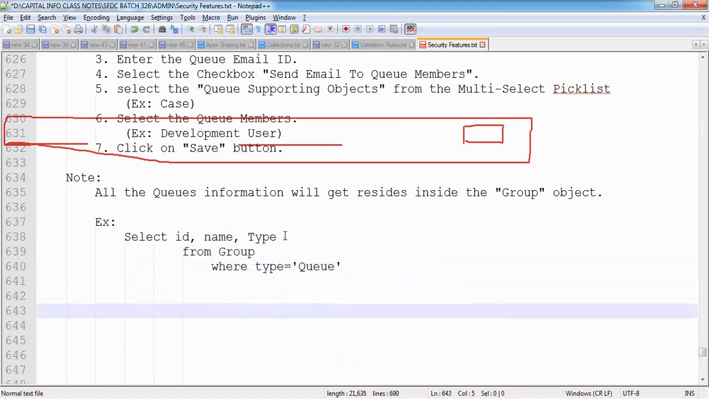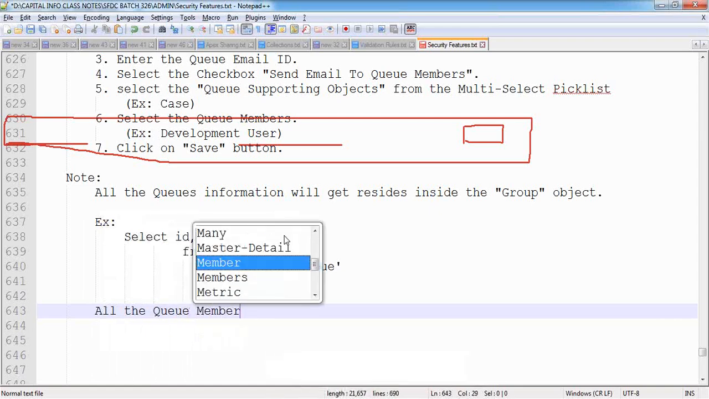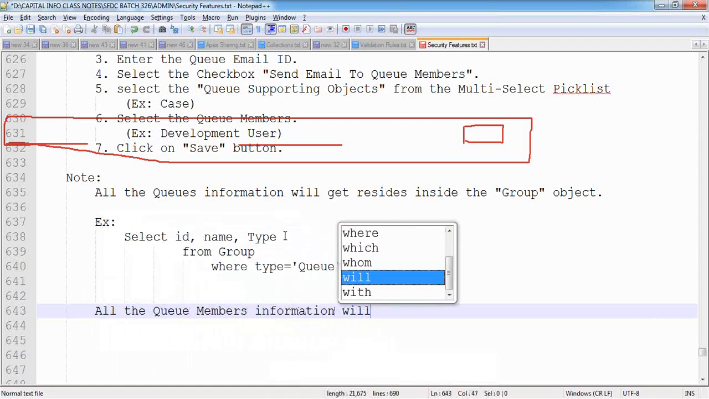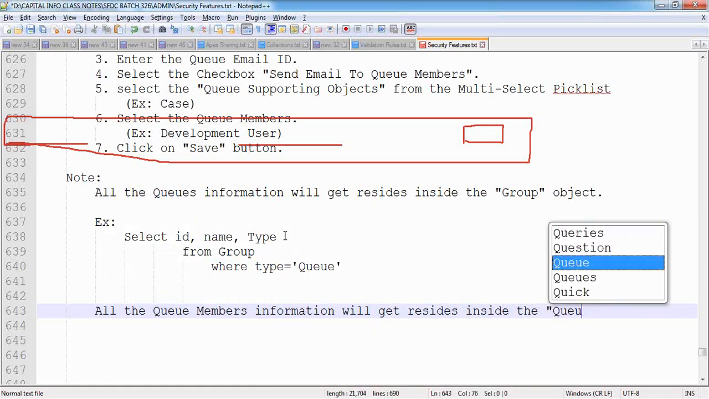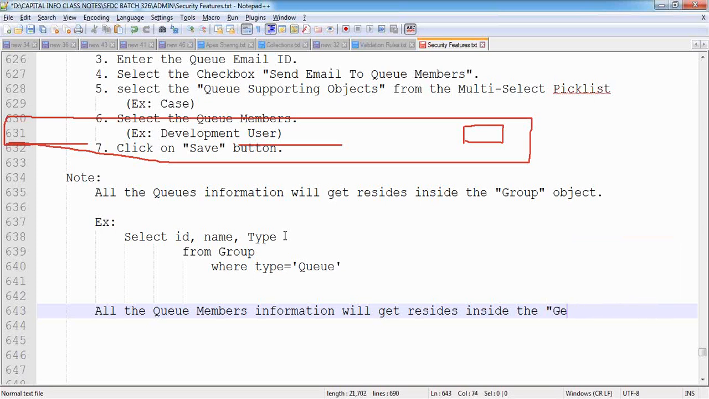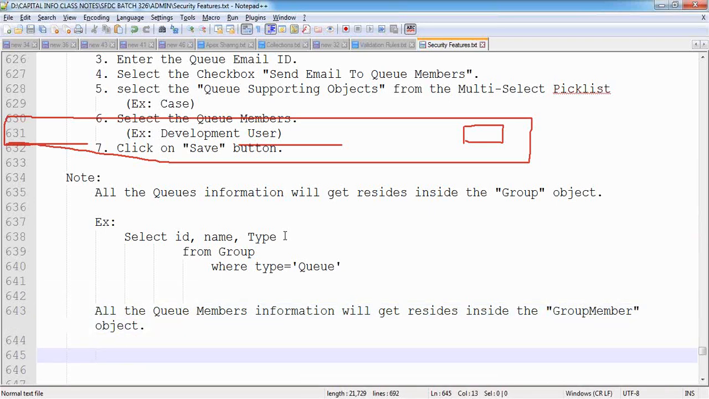Now, once a queue is available, the queue will have many members. All the queue members information resides inside the group member object. How can we get this information? Let me show you practically.